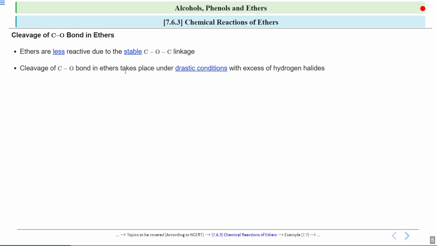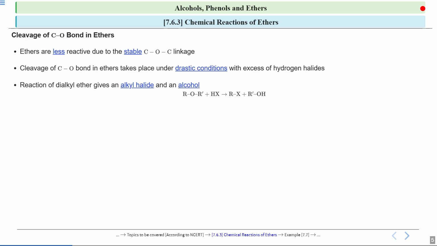But the cleavage of this carbon-oxygen bond in ethers can take place under drastic conditions. If we react the ethers with excess of hydrogen halides, then in this condition there will be the cleavage of the carbon-oxygen bond. So you need to remember that this bond is a stable bond and the cleavage takes place under drastic conditions.